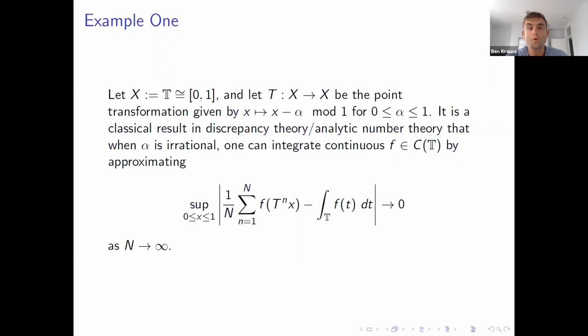So we know that when alpha is irrational, you can integrate continuous functions by approximating the integral by the Cesaro sum. So in particular, for any point x, if you look at f of x minus alpha, f of x minus 2 alpha, all the way up to f of x minus n alpha, you divide by n plus 1. This is going to uniformly approximate your integral.